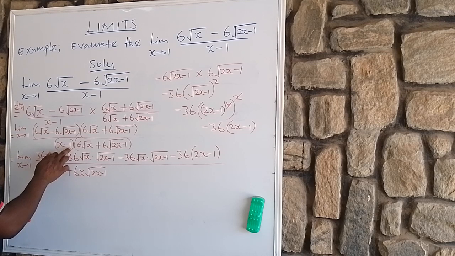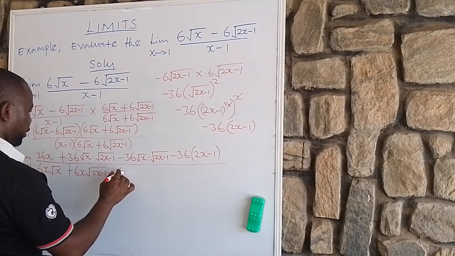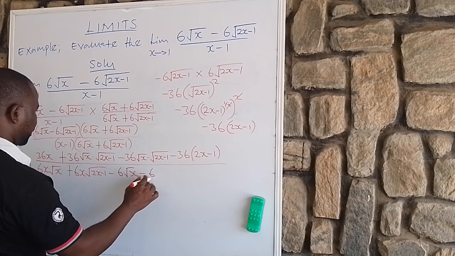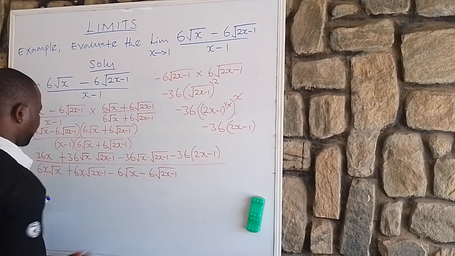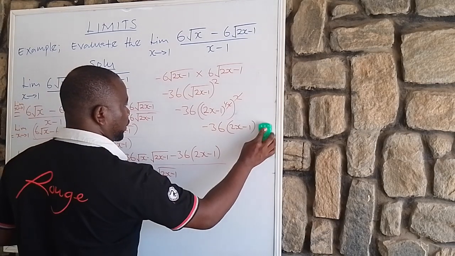So let's consider minus 1. Here we are going to have minus 6 root x minus 6 root 2x minus 1, isn't it? Okay, so far so good. Now clean this part.